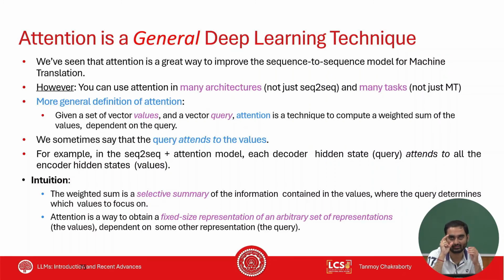So you can think of attention as something which can squash the entire set of encoder states into a single vector. Why did I say all these things? Because when you apply attention to other problems, you need to understand all these factors.